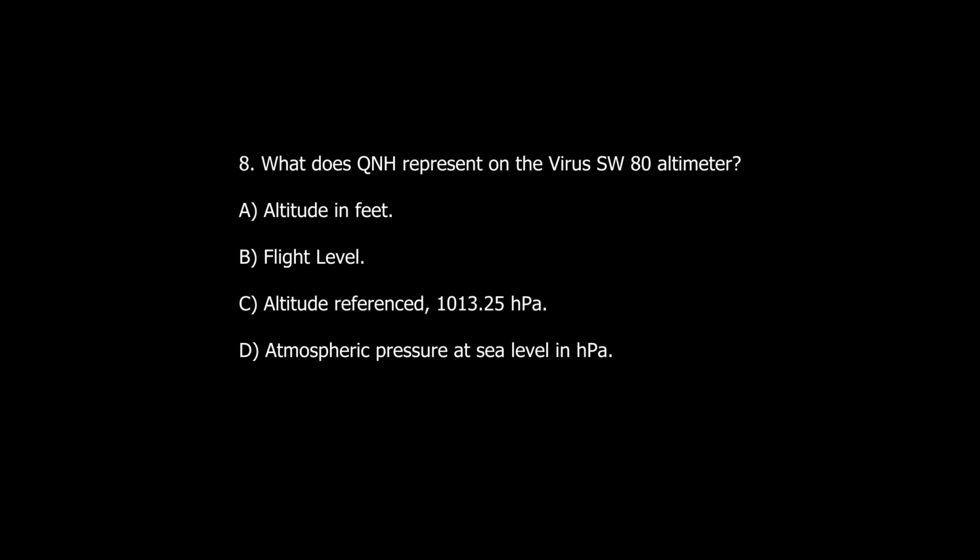Question number 8. What does QNH represent on the virus SW-80 altimeter? A. Altitude in feet. B. Flight level. C. Altitude referenced 1013.25 HPa. D. Atmospheric pressure at sea level in HPa.